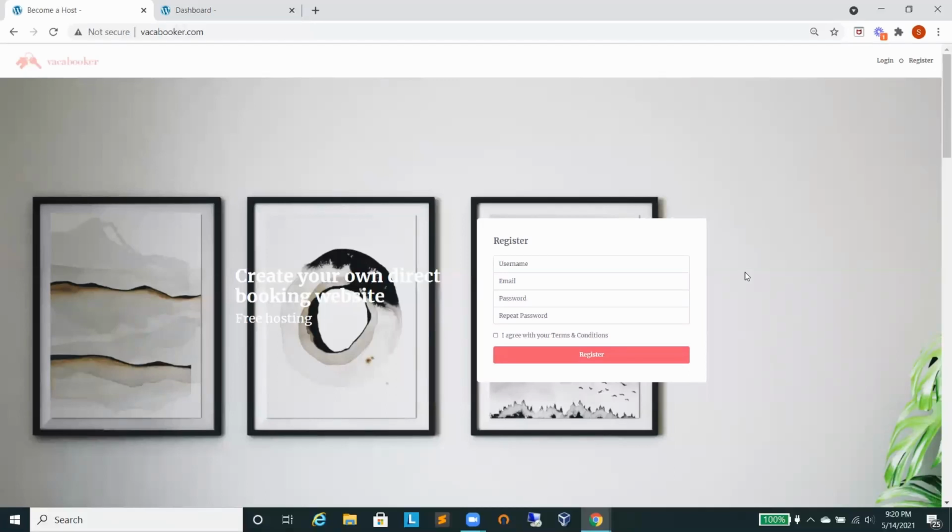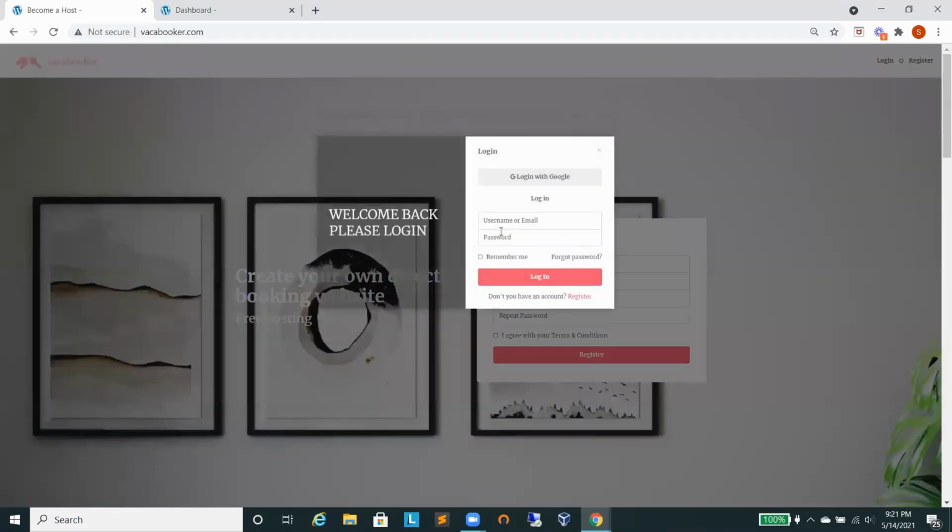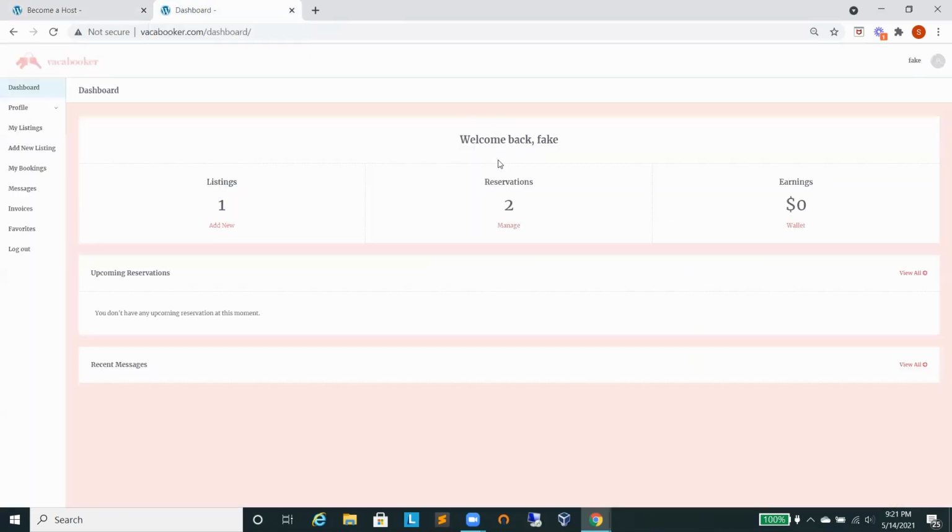The next type of the users of the website will be the hosts, and they will be the main users of the website who are going to use the website frequently, because they will need to post their listing. So the process, if they are new users, they need to register. If they are returning hosts, they need to log in. And when they click on login, they need just to put their username and password, and log in. Once they click login or register, it will take them to the dashboard.